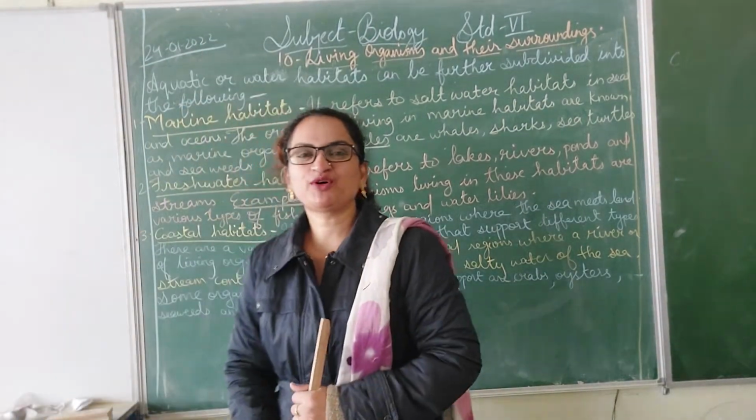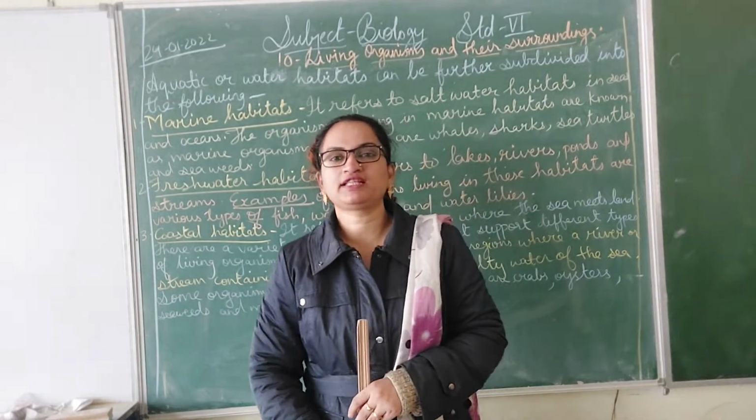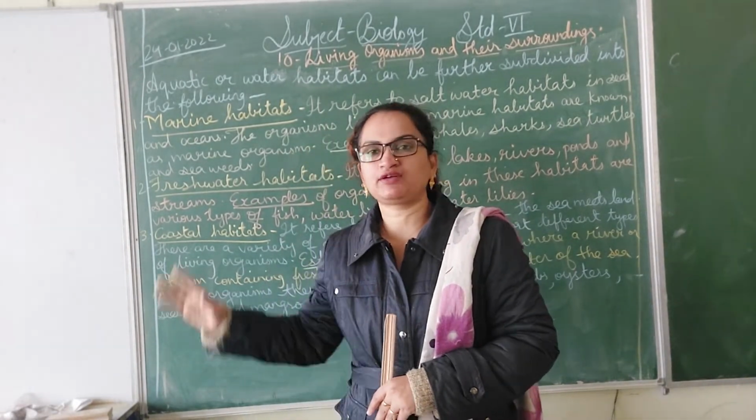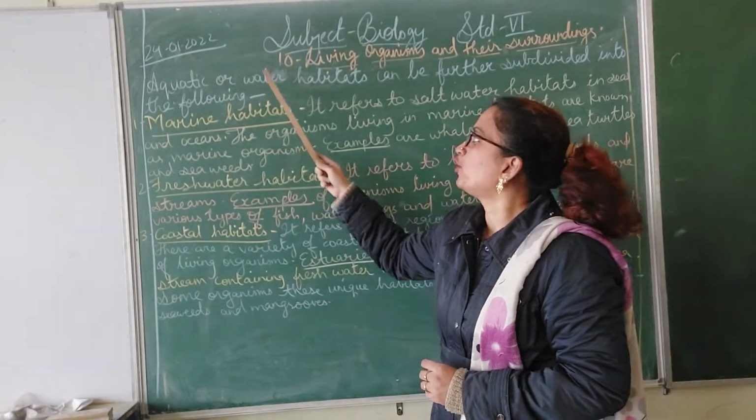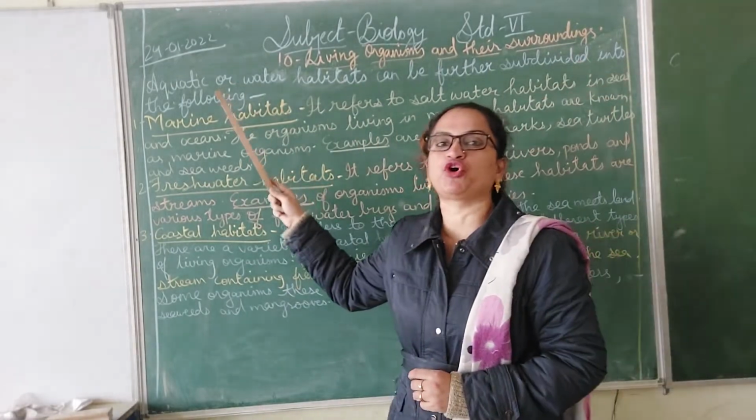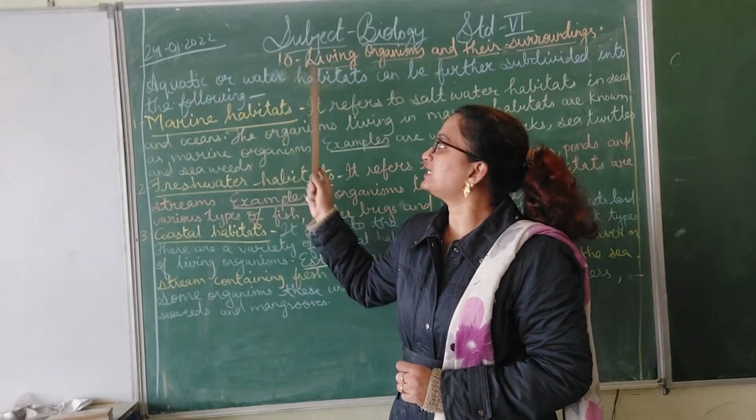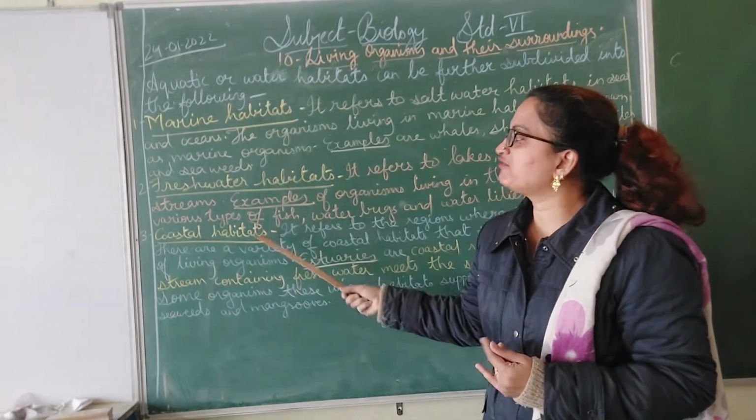So we have studied about the terrestrial habitat and now we are doing the aquatic habitat, and there are different kinds of aquatic habitat that we are going to study now. So the aquatic or water habitats can be further subdivided into the following. Now let us see their different kinds.